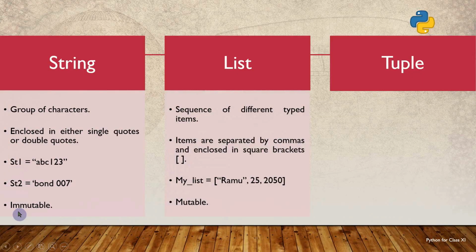Next I am considering the list. A list is a sequence of items. Those items can be of different types. In a list, all the items are separated by commas and enclosed in square brackets. If you consider this example here, the list variable is my_list, and the list has three items: Ramu, 25, 2050. All these three items are separated by commas and enclosed in square brackets. So that's why it becomes a list, which is assigned to a variable my_list. Here we have to note one more point, that lists are mutable objects. That means once the list is created, we can change its values in place.